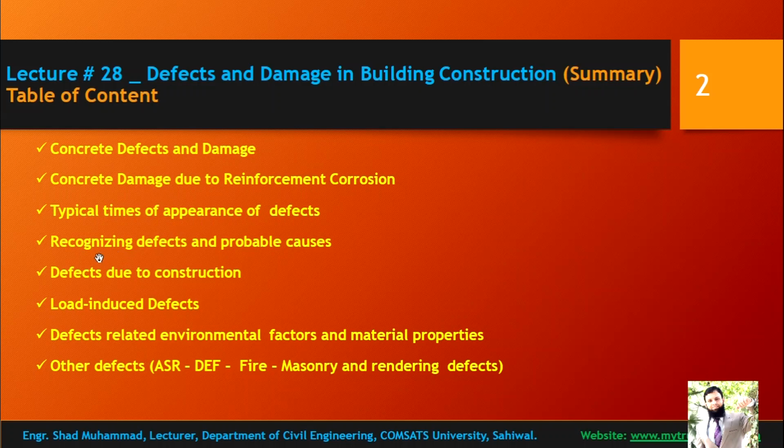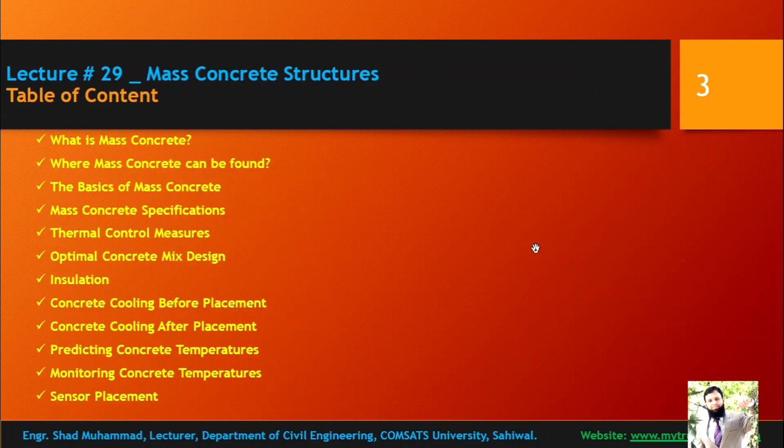We studied recognizing defects and probable causes, defects due to construction and load induced defects, defects related to environmental factors and material properties, other defects like alkali silica reaction and delayed ettringite formation, fire, and masonry and rendering defects. We just mentioned them, and that was your homework to dig them deeper and to study them thoroughly.